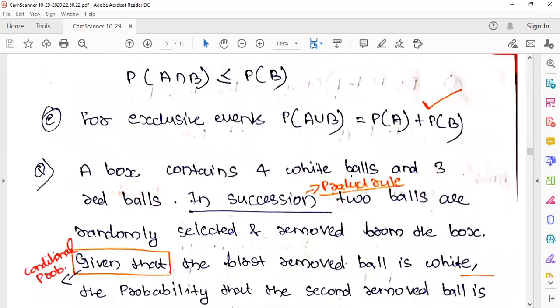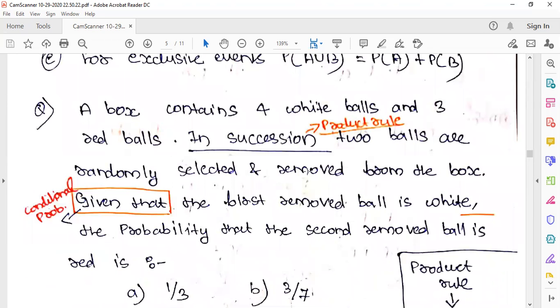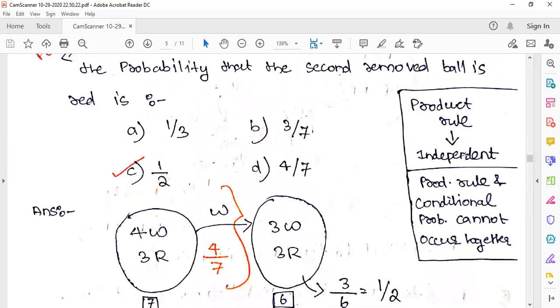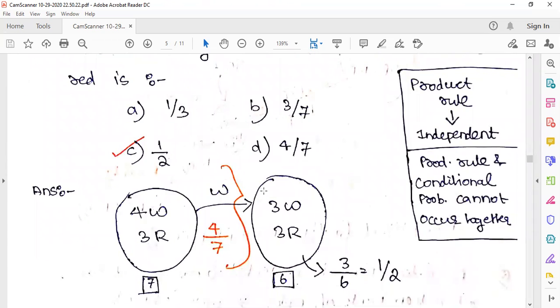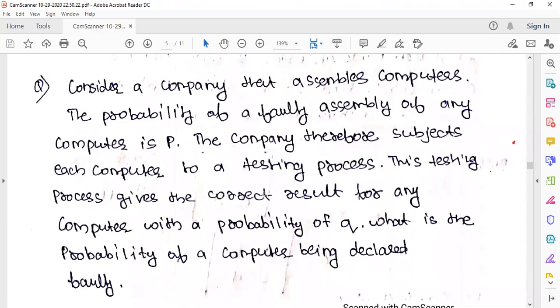Even in succession, when we are taking it in succession, we take it like the product rule. But because of the way the question is framed, we got the conditional probability here. One is there, then how much is the second? Not together, so we are not taking the product rule. Okay. Next question, very important.